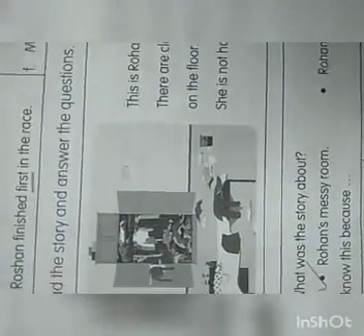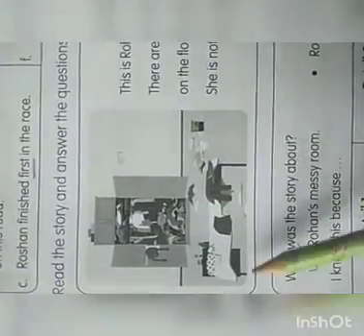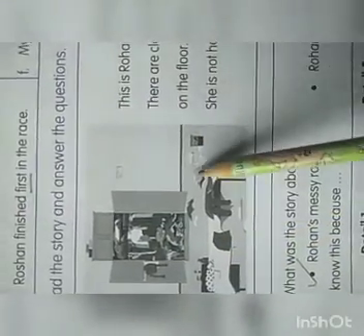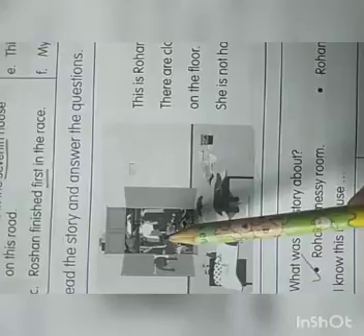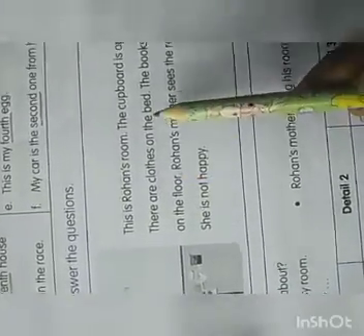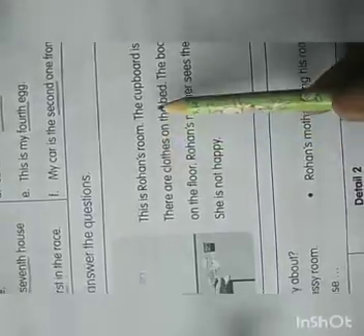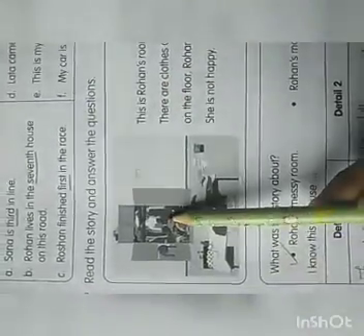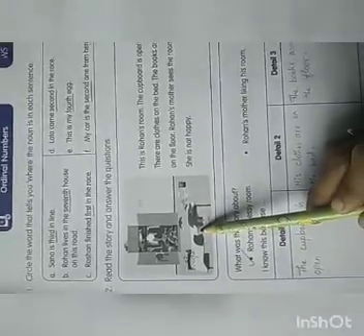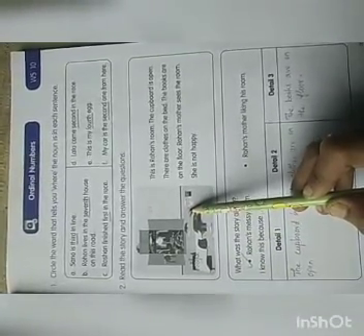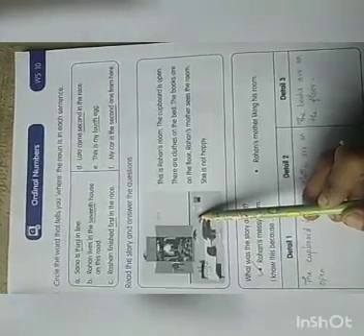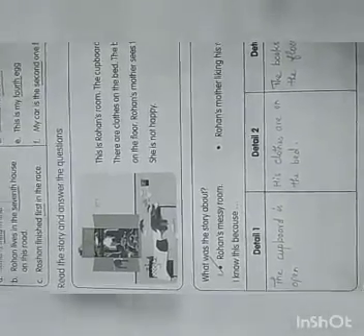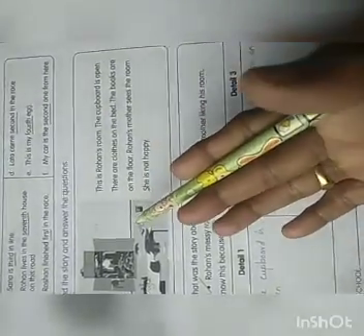Look at this picture carefully. What is this? A messy house, right? See, dresses are on the bed. Books are on the floor. The cupboard is so messy. This is Rohan's room. The cupboard is open. Yes or no? There are clothes on the bed. The books are on the floor. Rohan's mother sees the room. She is not happy. She entered his room and saw this messy place and she was unhappy.